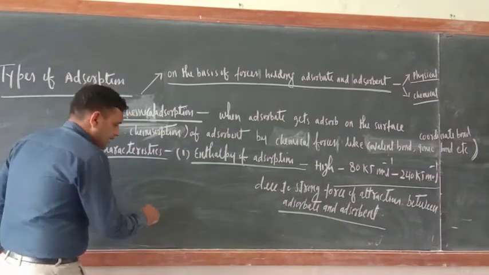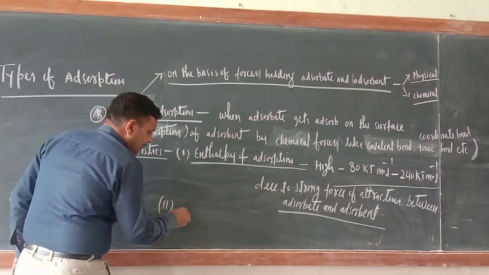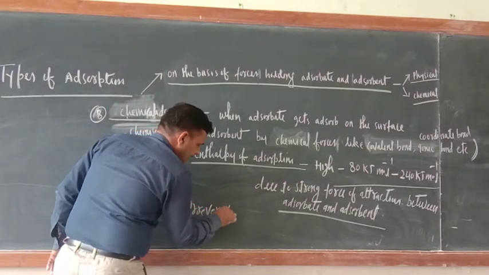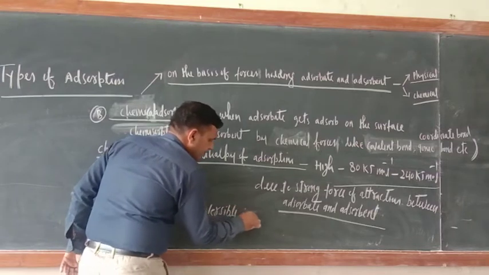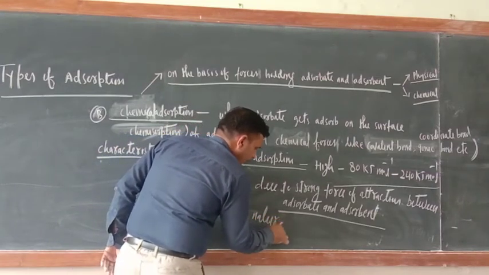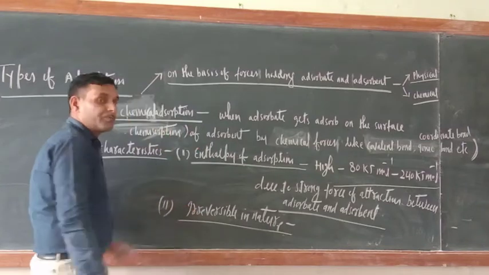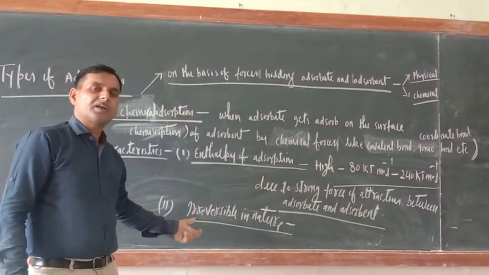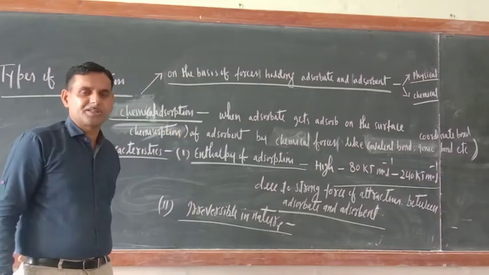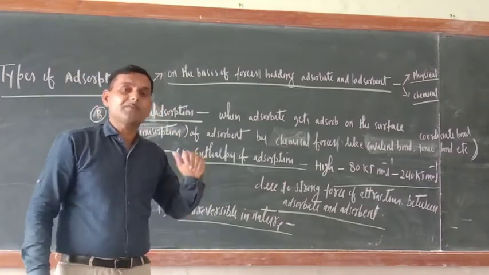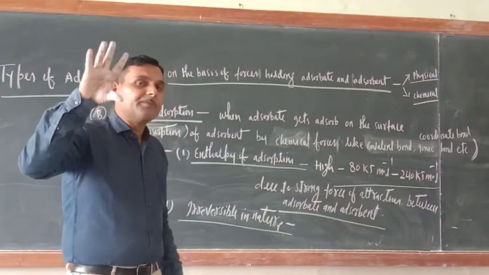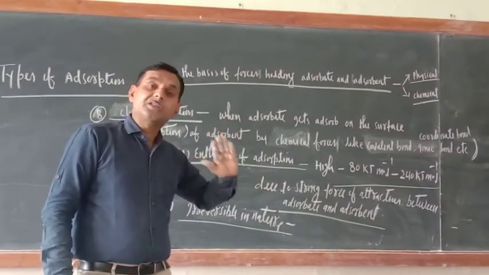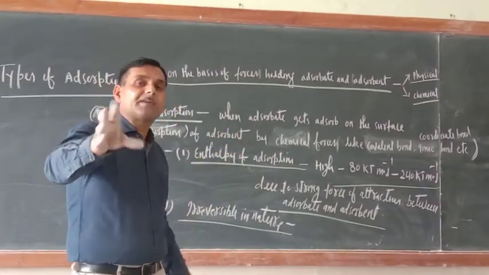What is the next one? The second one is it is irreversible in nature. Why is it irreversible in nature? Physical adsorption was reversible in nature, and this one is irreversible in nature. So what is the meaning of irreversible nature? Just try to understand. In physical adsorption, the bond formed between adsorbate and adsorbent was weak.